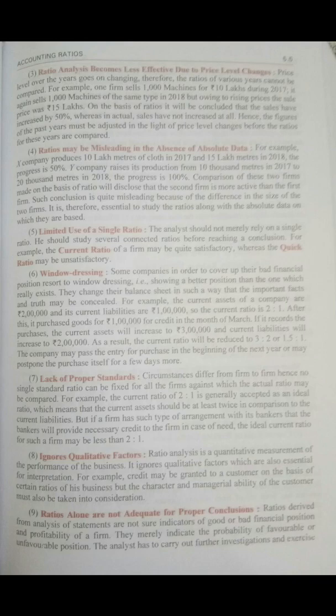The next limitation is window dressing. Sometimes some companies cover up their bad financial condition by the window dressing method. They make changes in the balance sheet or P&L account to create a better financial position in the eyes of others, to get more benefit from banks or investors.